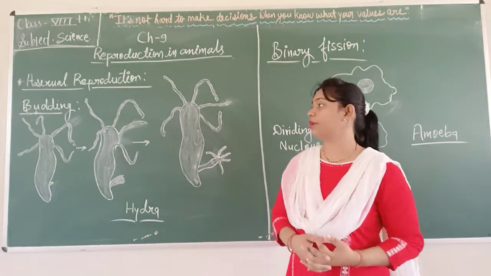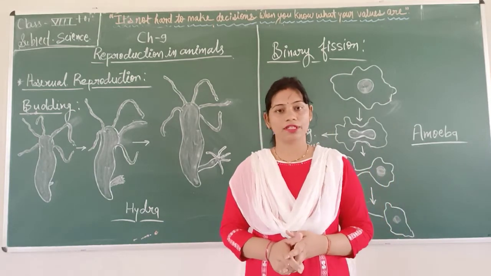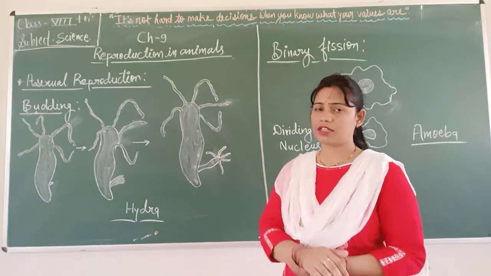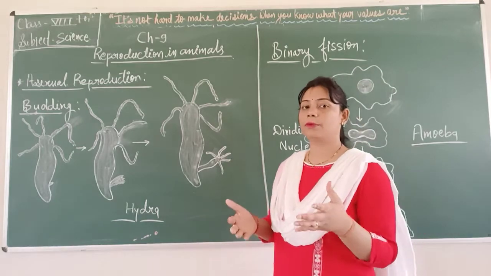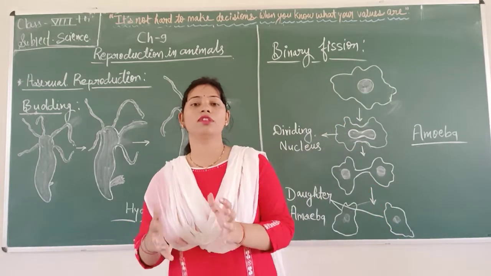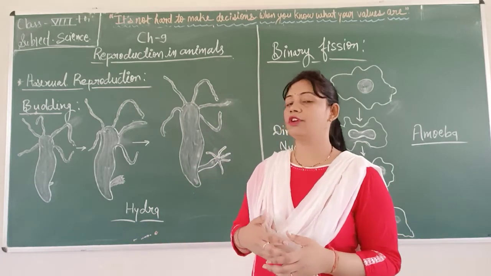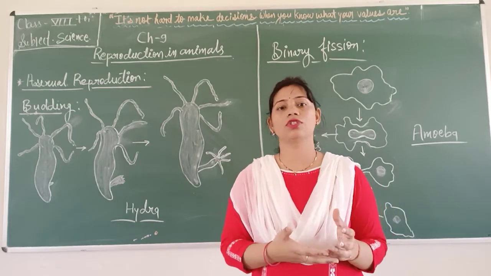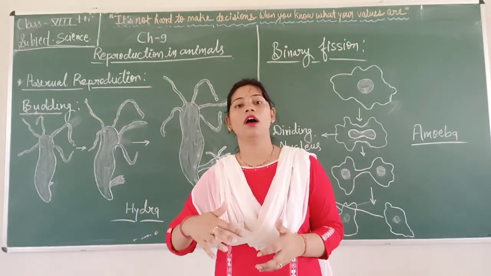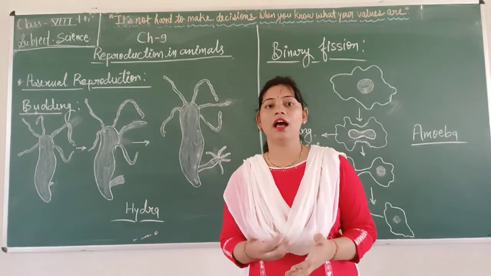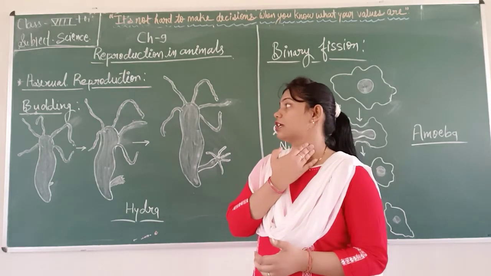We are studying chapter number 9, reproduction in animals. In this chapter, till now we have studied sexual reproduction, because when I started the chapter, I told you what reproduction is and what the modes of reproduction are. There were two modes, asexual reproduction and sexual reproduction. First we focused on sexual reproduction, the result of fertilization, how the zygote is formed, how it develops as an embryo, then as a fetus, and how it becomes a baby. Now today we will focus on asexual reproduction.